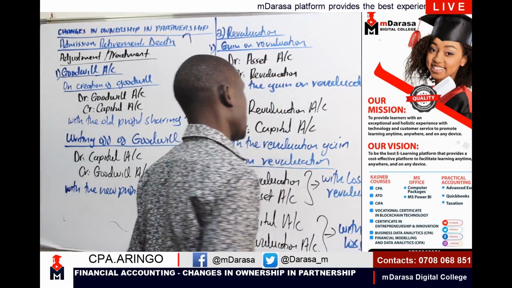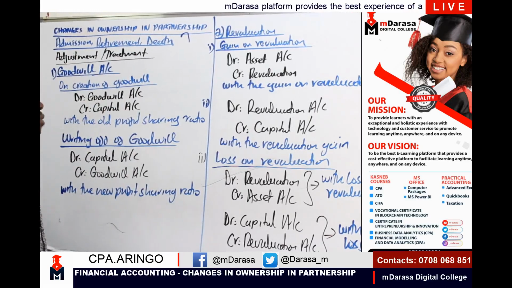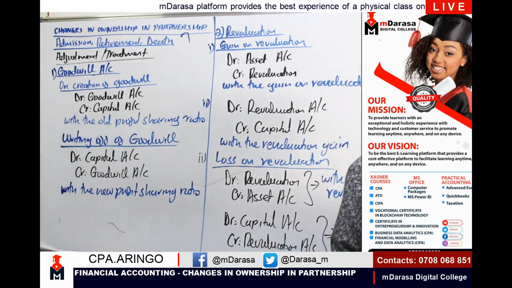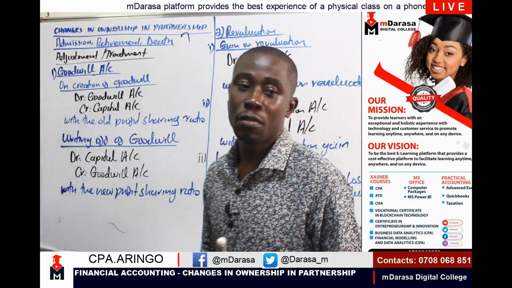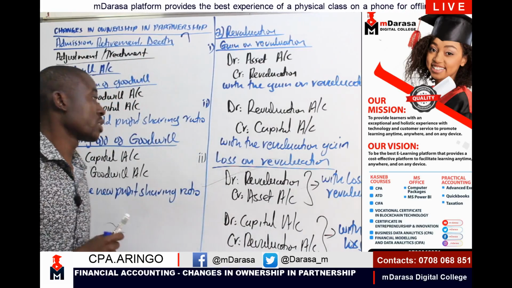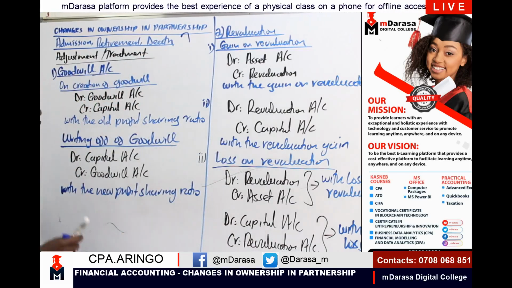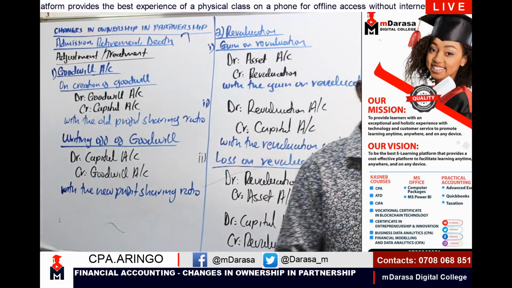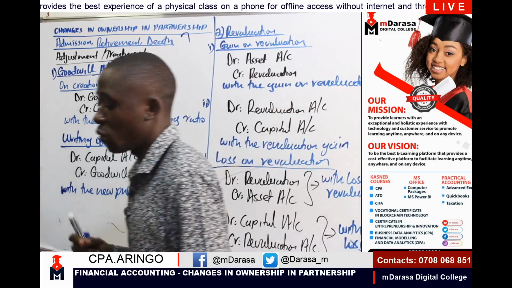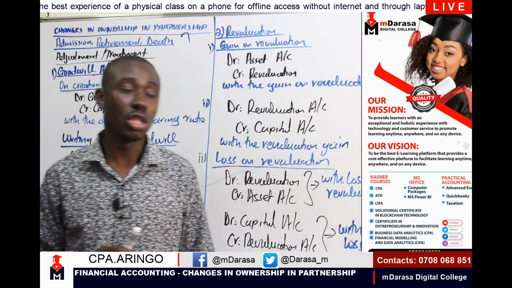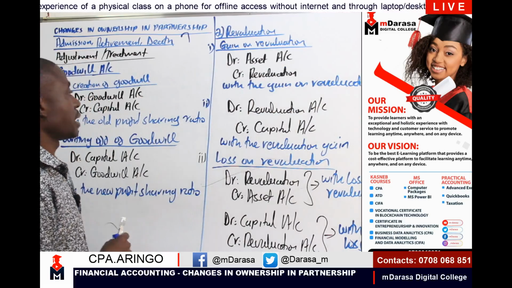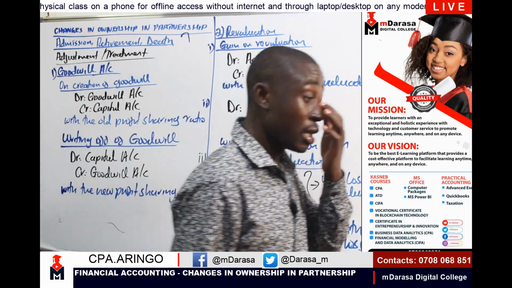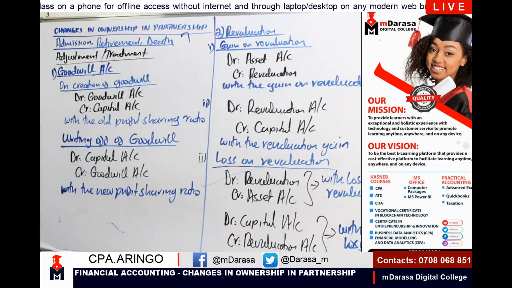So basically these are some of the main entries that you must always have at the back of your mind when dealing with admission, retirement, or death of a partner. Remember, there is a change in ownership. So these are some of the key accounts that you must always have at the back of your mind.